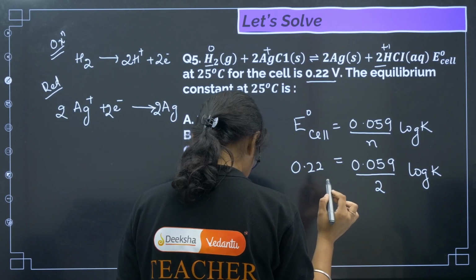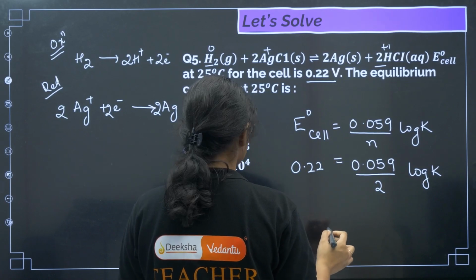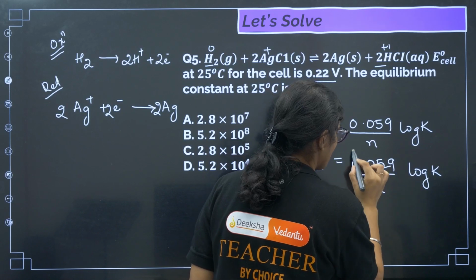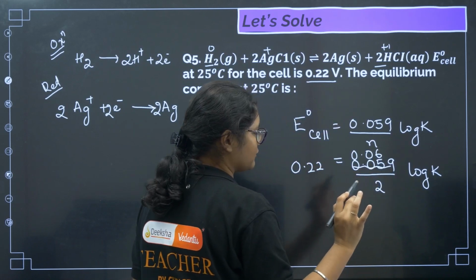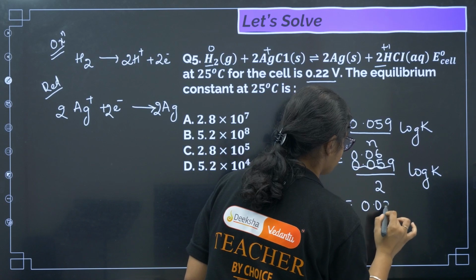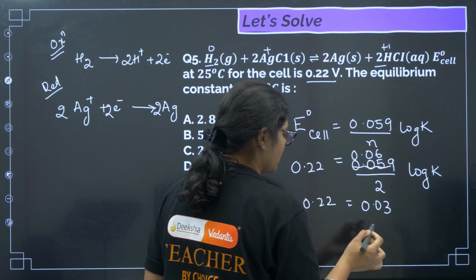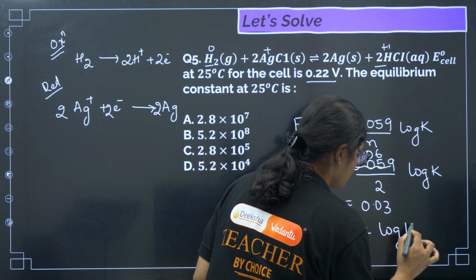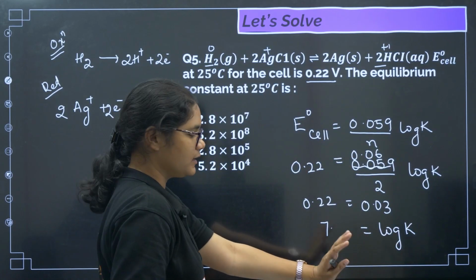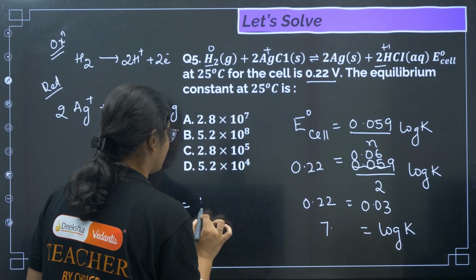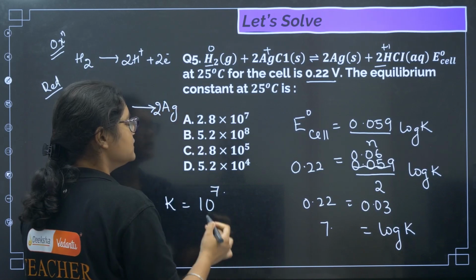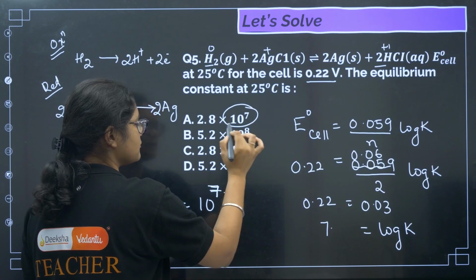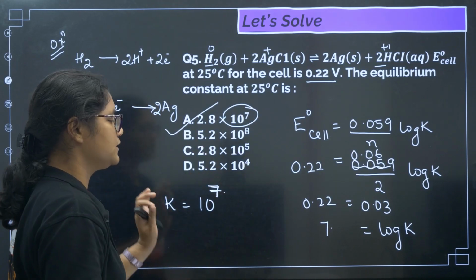Now if you solve this, we can calculate it. For easy calculation, let me consider this as 0.06. So how much will I get? 0.03, and this is 0.22. So I get about 7 point something for log K. Then K will be equal to 10 to the power of 7 point something. If we take the antilog, you can see this is 10 to the power of 7. So the correct answer for this question is option number A.